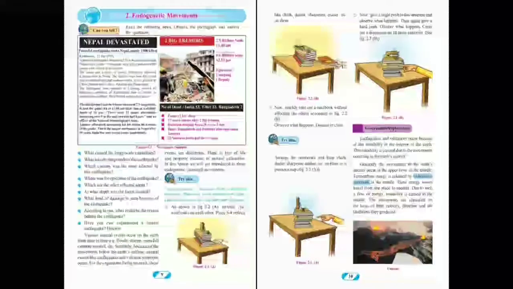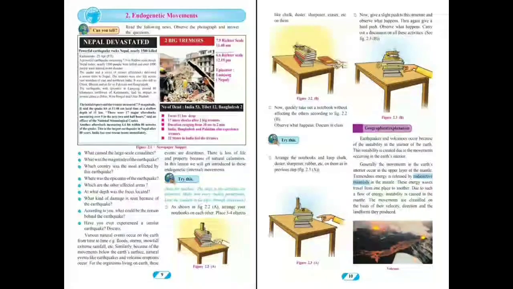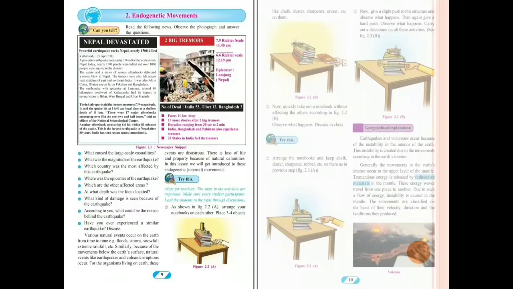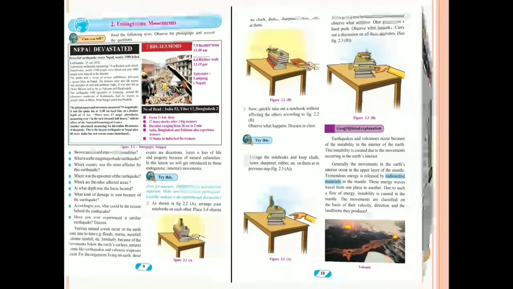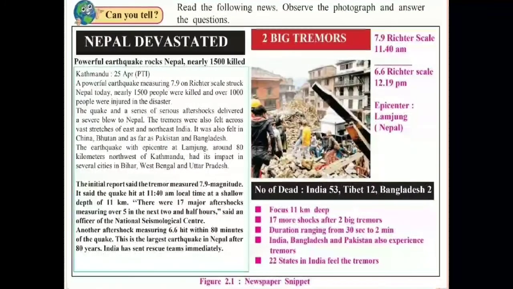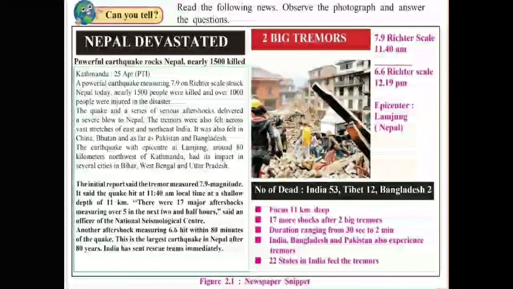Here I have shown you lesson number 2, textbook page number 9 and page number 10. If you have the textbook, please read it. Otherwise, you have to download the app which I have shared in this video at the end. You have to read these news articles. Here one news is shown in this picture.